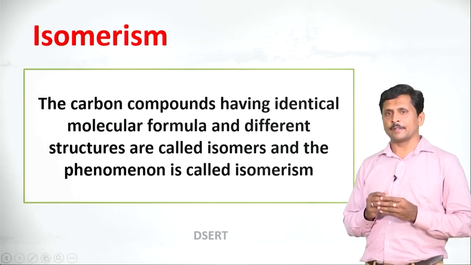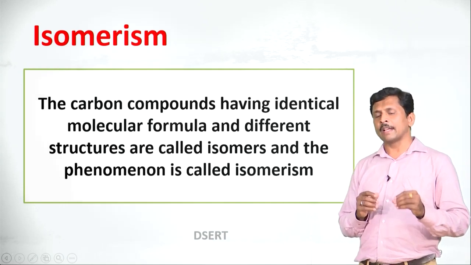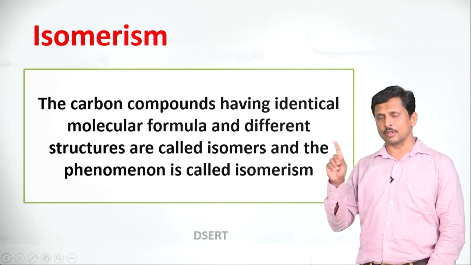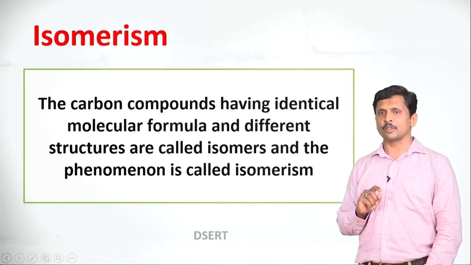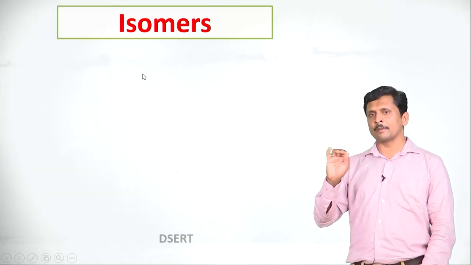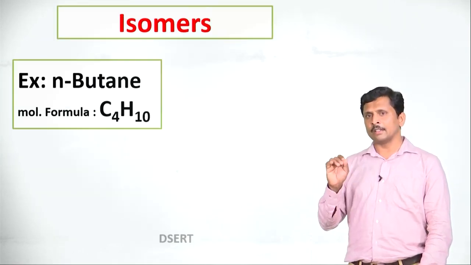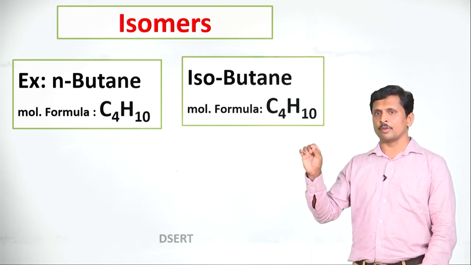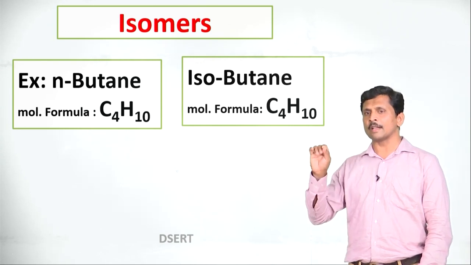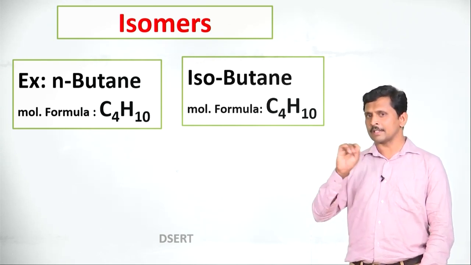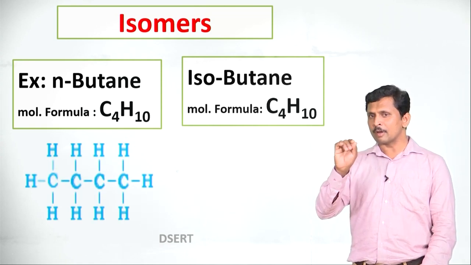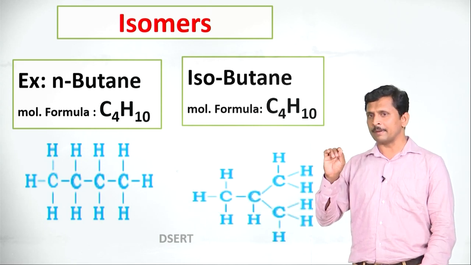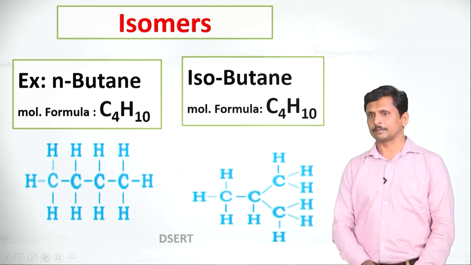Let us discuss isomerism. The carbon compounds having identical molecular formula and different structures are called isomers, and the phenomenon is called isomerism. Let us understand isomerism with an example. I will take normal butane and isobutane. See the molecular formula of normal butane and isobutane. Both have the molecular formula C4H10. See the structures. Normal butane exhibits a linear chain or straight chain structure and isobutane exhibits a branched chain structure.